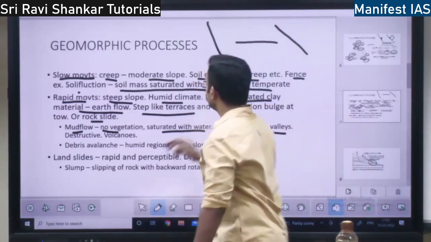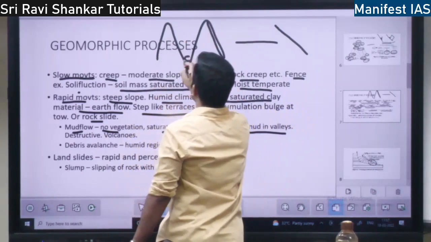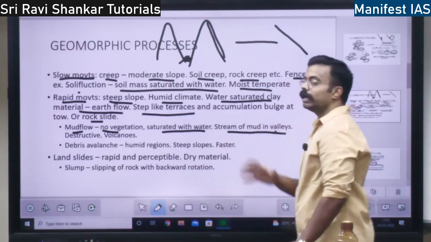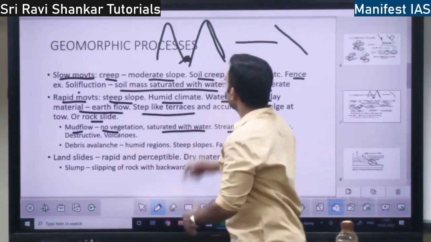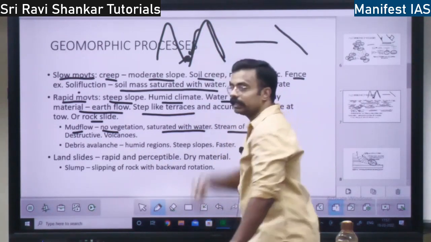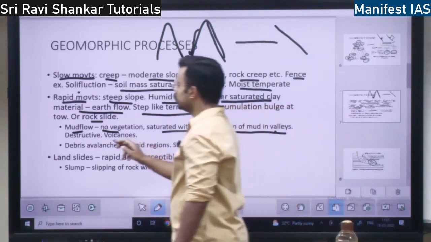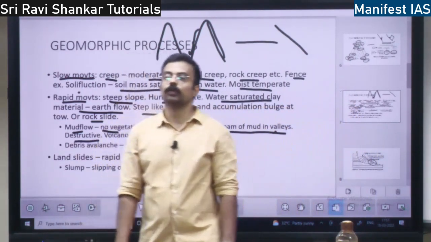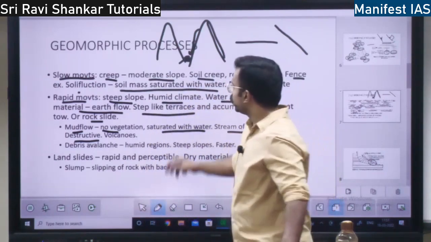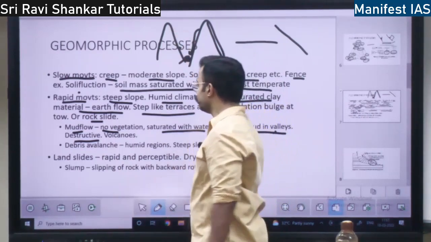What is a valley? If there are two mountains, the space in between the mountains is called a valley. In the valleys, there will be a stream of mud. If the mud comes down like this, it will get accumulated in the valleys. This stream of mud is very, very destructive. If there are people here, it is going to kill them. It is going to bury them alive.